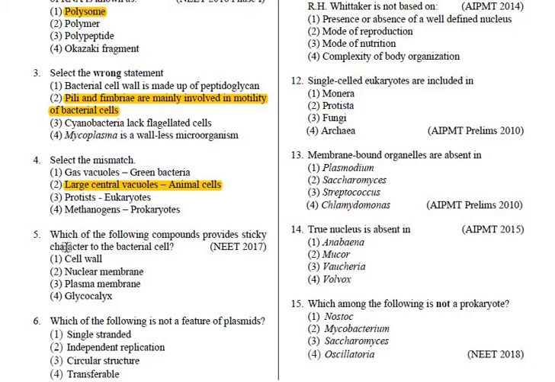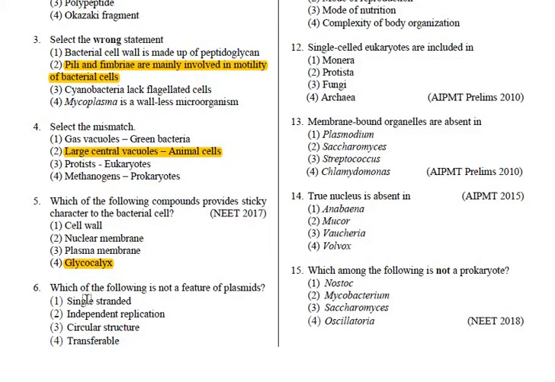If you talk about the fifth one, which of the following compounds provides sticky character? You should know glycocalyx, which is the outermost covering of the bacterial coat. It is the correct option, that is glycocalyx, which provides the stickiness.